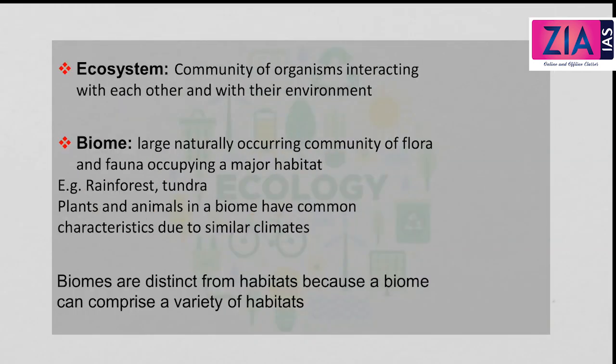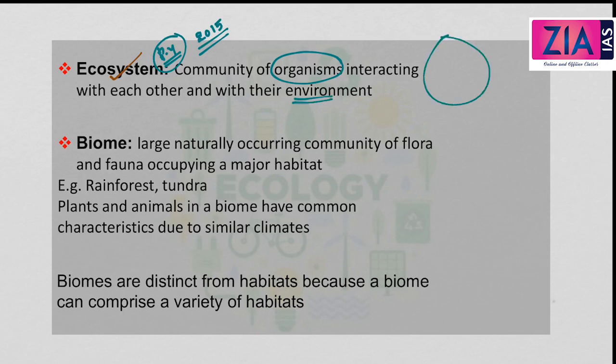Now next level we have the ecosystem. Yesterday also we had a detailed discussion about ecosystem. I also told you that ecosystem was a previous year question asked in the UPSC preliminary examination 2015. The question was so direct that they asked about the definition of ecosystem. So ecosystem, it's a community of organisms which interact with each other and with the environment. So a community of organisms, these organisms, they interact with each other and also they interact with the physical environment outside them.